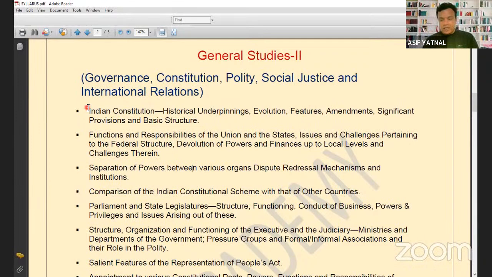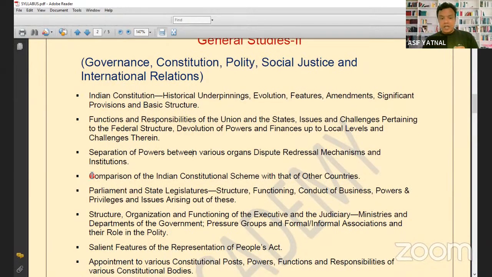In the beginning I told you about extensive preparation and intensive. Intensive मतलब क्या कि when you are making notes you need to be very selective, you need to be very choosy, and you need to write only those topics which are mentioned in our syllabus. Got it? Now here, comparison of Indian constitutional scheme with that of other countries.